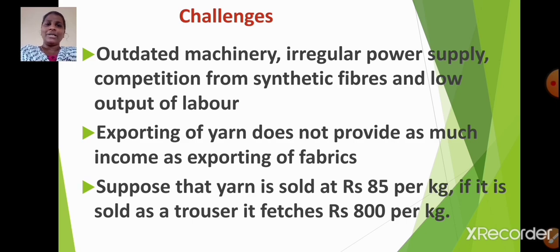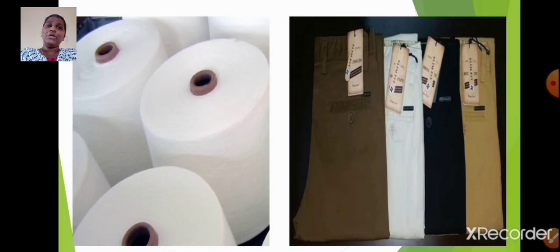Now let us try to understand this with the help of an example. Suppose that yarn is sold at rupees 85 per kg. If it is sold as a trouser, it fetches rupees 800 per kg. Isn't it, students? Because the value of trousers is more than that of the yarn. So our country should focus more on exporting fabrics instead of yarn. I hope it is clear.